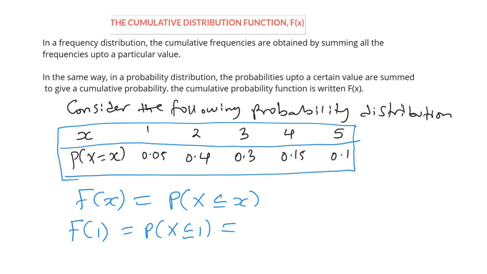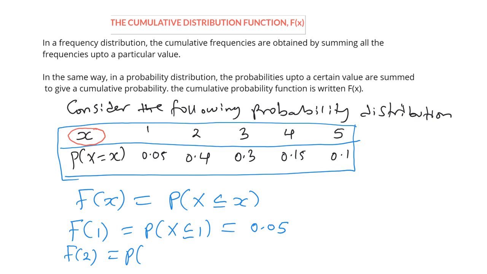When you check our table, the lowest value of the variable is 1, so there is no value which is less than 1, and therefore F of 1 is just the probability of X equal to 1, and that is 0.05.